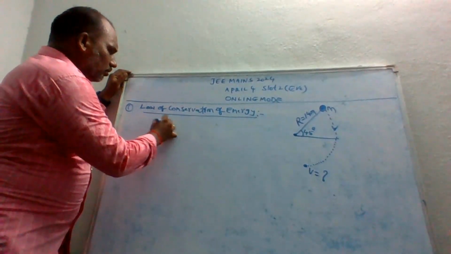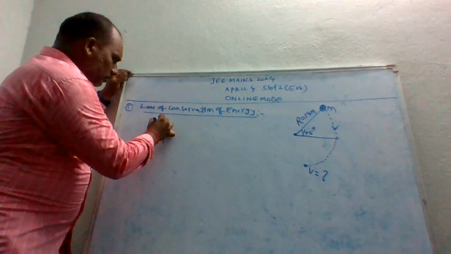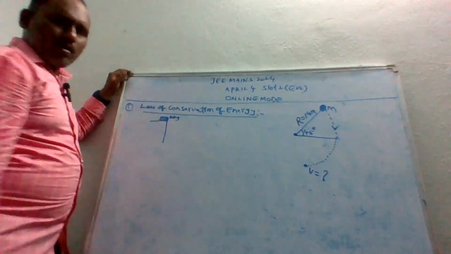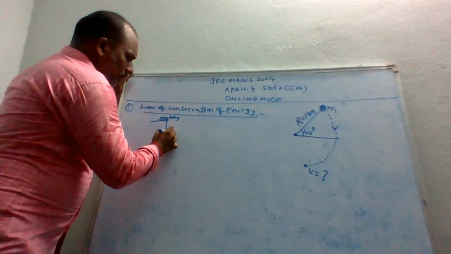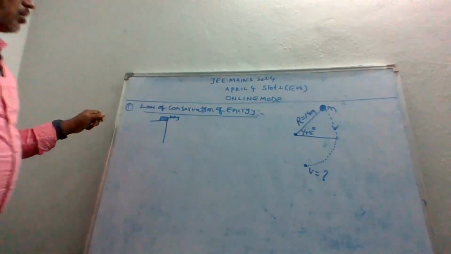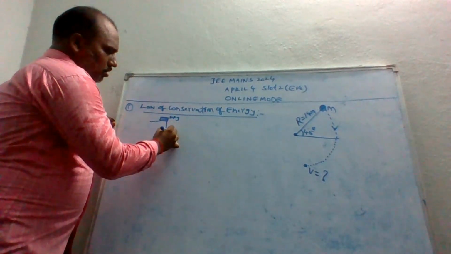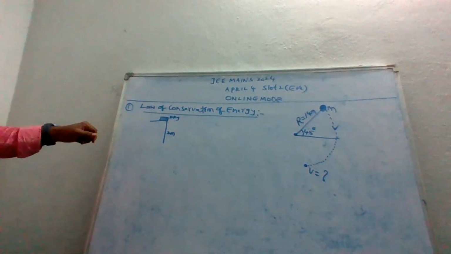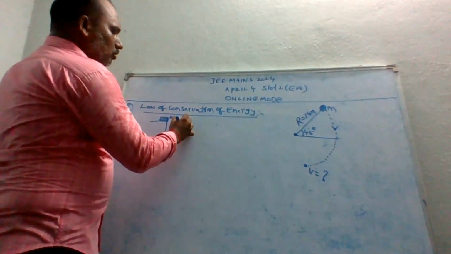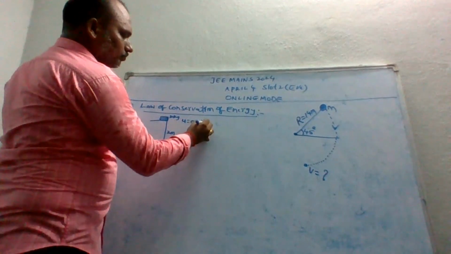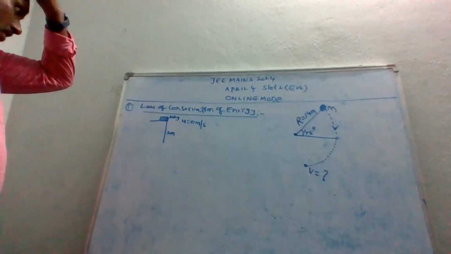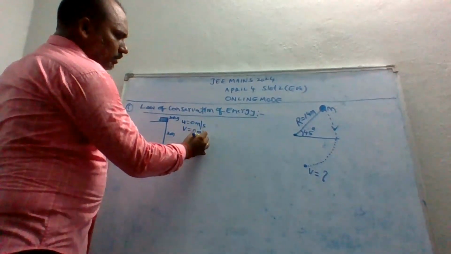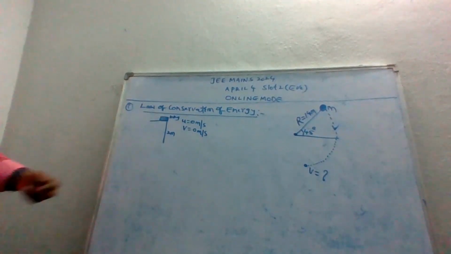Let us take an object. The object's mass is 10 kg, and the height of this one is, let us say, 2 meters. Now it is in a resting position. So what is the velocity? Initial velocity is 0 meter per second. Final velocity is also 0 meter per second, because the object is still at rest.